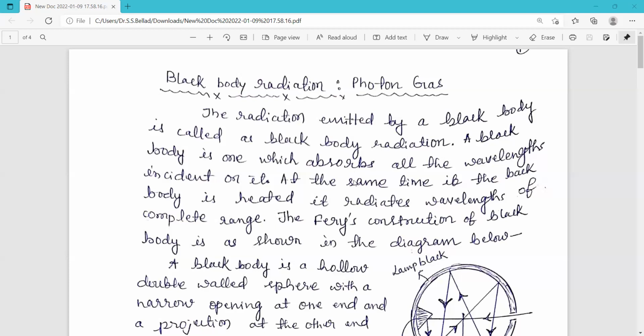At the same time, if the black body is heated, it radiates wavelengths of the complete range, corresponding to the whole range of wavelengths. So this is the characteristic of a black body.